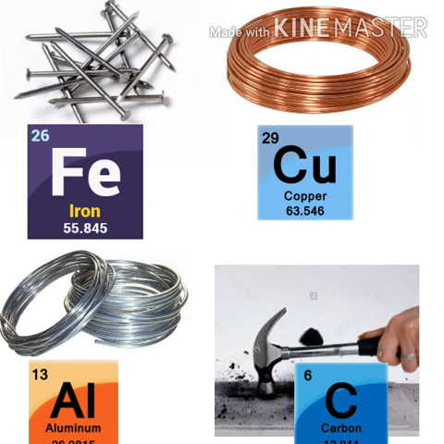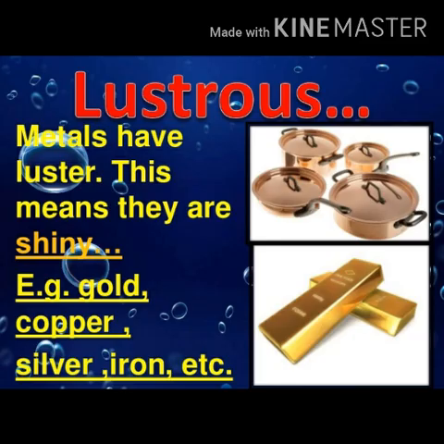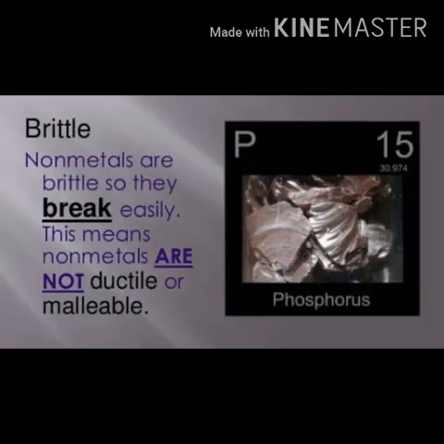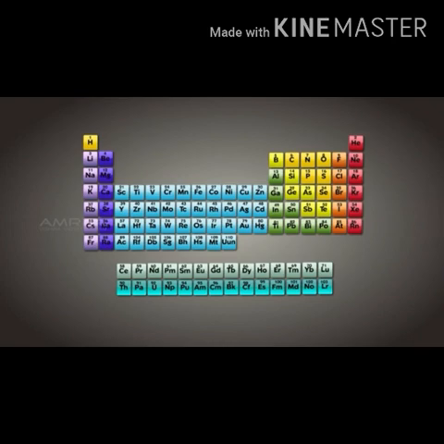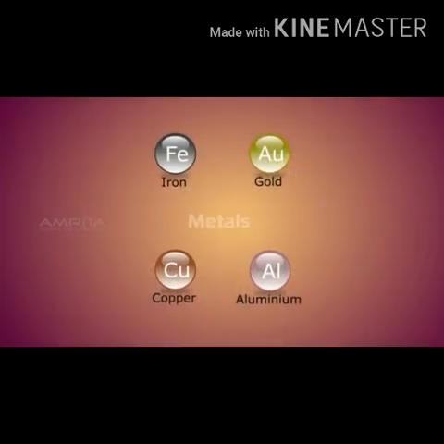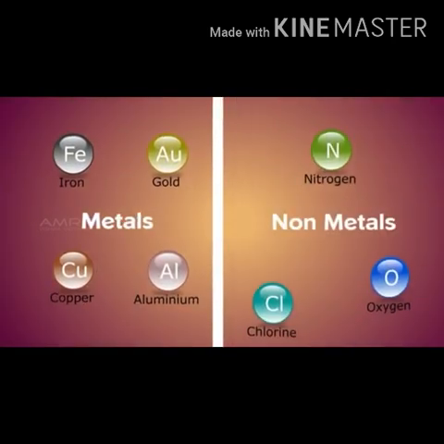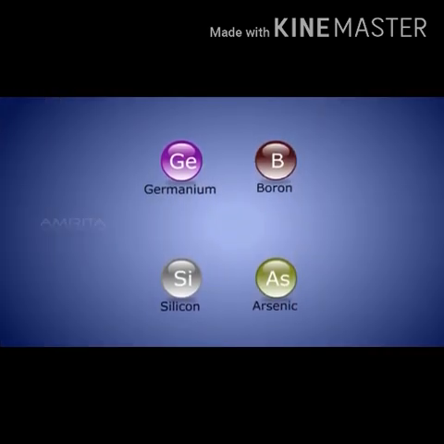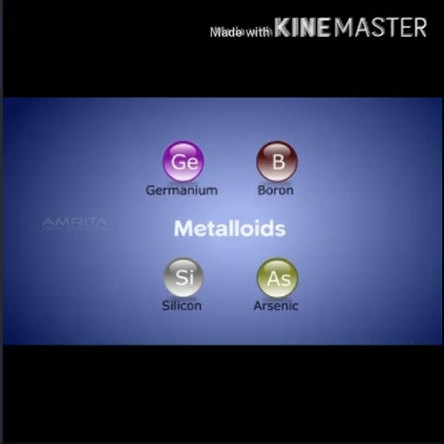The above activity shows that elements have different properties like luster, malleability and brittleness. According to physical properties, elements are classified as metals and non-metals. After the discovery of new elements, a new type, metalloid, was also discovered. A detailed study of these elements will be made in the next chapter.